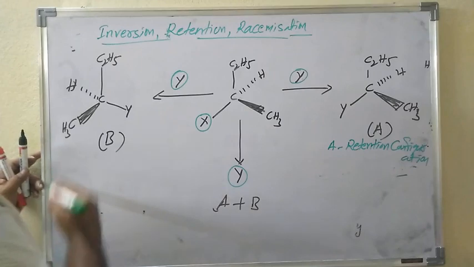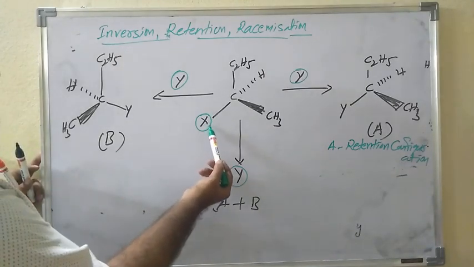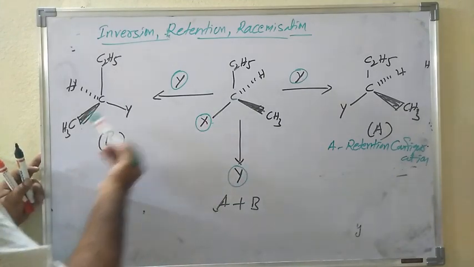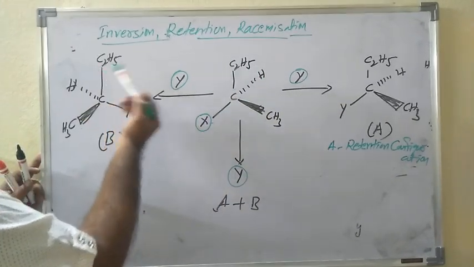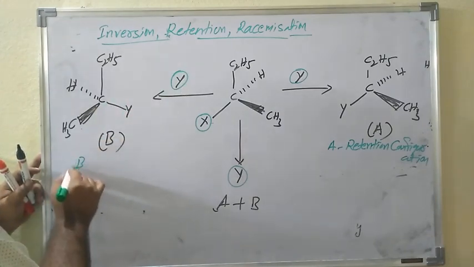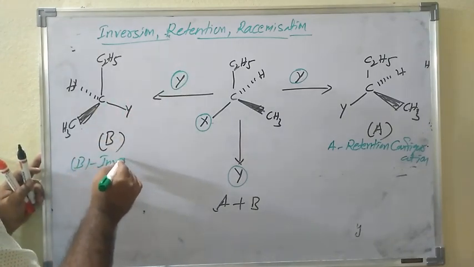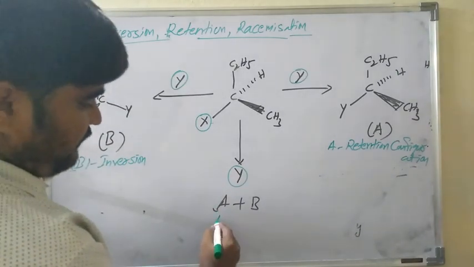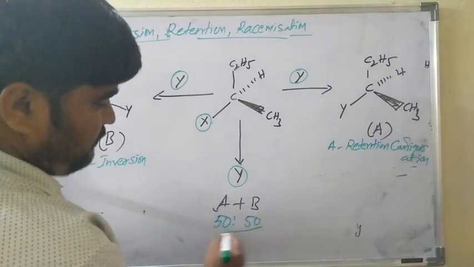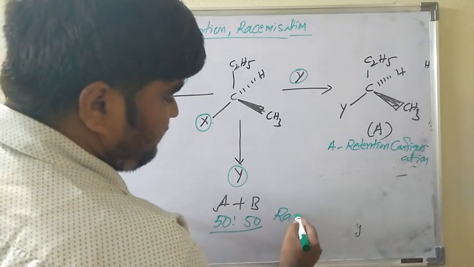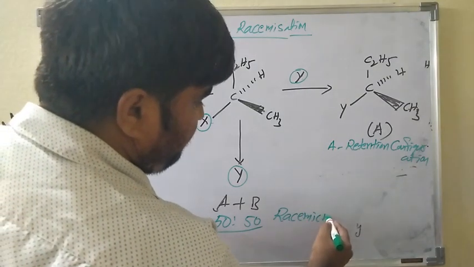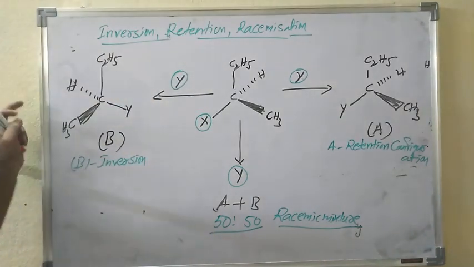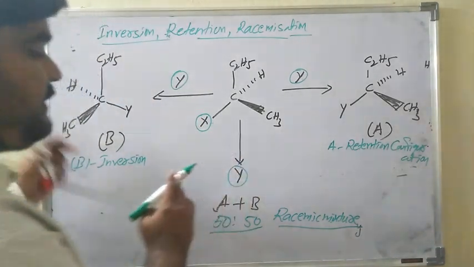Coming to product B, the methyl group was on the right side but now is on the left side, and hydrogen was on the right side but is now on the left side. B configuration is inversion, exactly opposite to retention. Here both A and B are formed, 50% A and 50% B. This is called a racemic mixture.